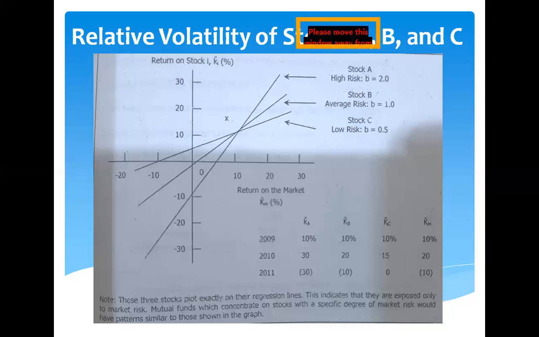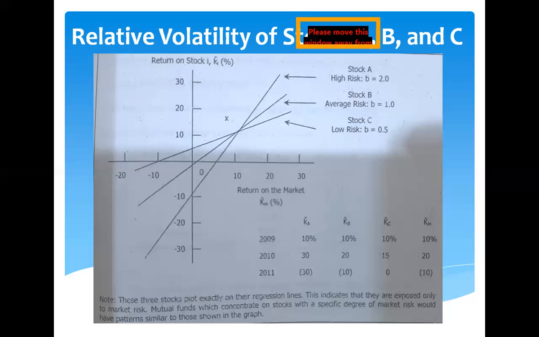okay, then the beta and consequently the riskiness of the portfolio will increase. Conversely, if a stock has a lower beta than the average stock, one whose beta is less than 1, like this one, the beta is 0.5, the portfolio's beta and risk will also decline.